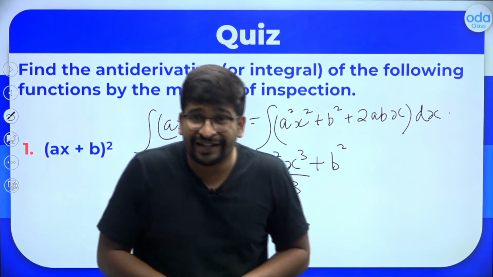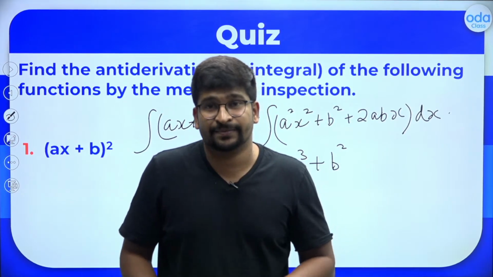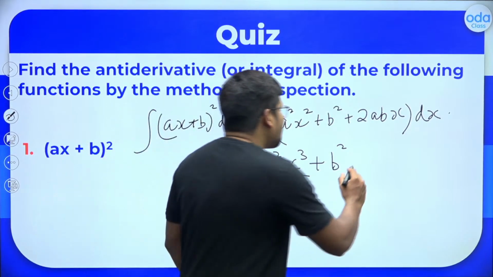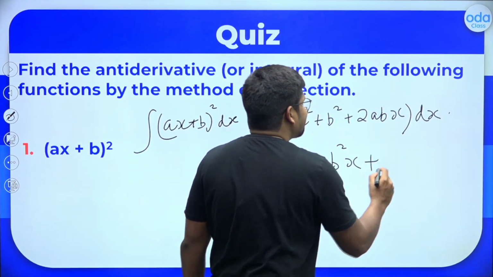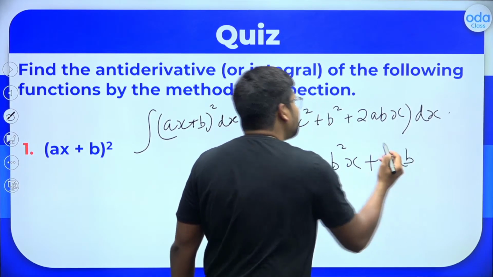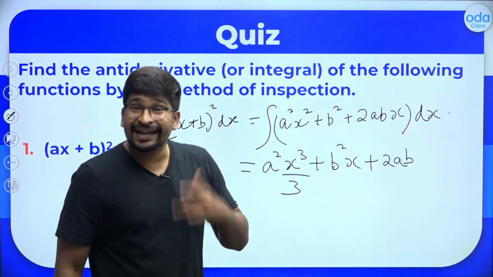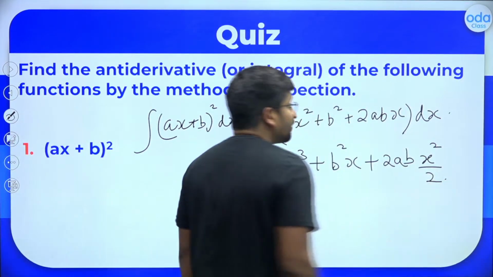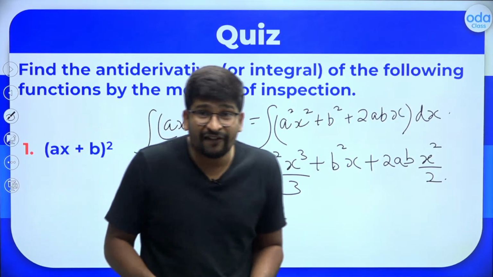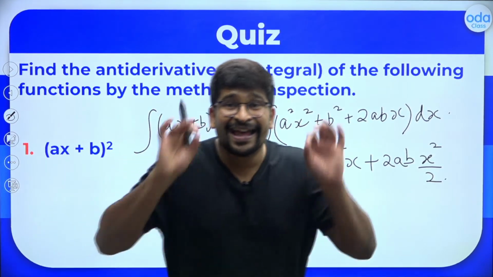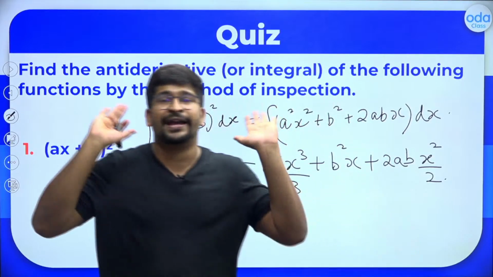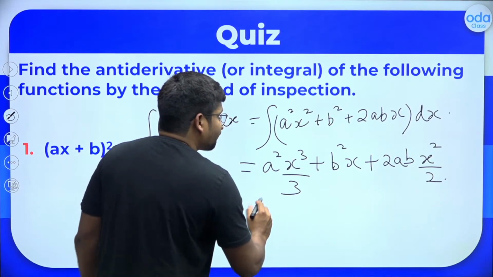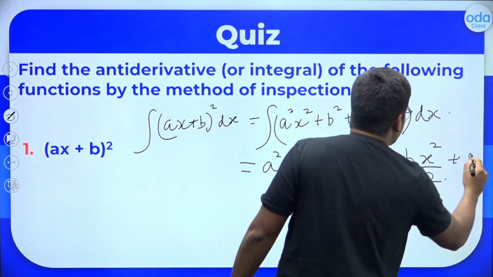Remember, what is integral of 3? Integral of 3 is 3 into x. Correct? So what is integral of b square? b square is also a constant, so it should become b square into x. Plus 2ab, where a and b are constants, into integral of x again. What is integral of x? It should be x raised to 2 divided by 2, because x is x power 1. The formula for integral of x raised to n is x raised to n plus 1 divided by n plus 1. Correct or not? All of you know this? Yes. So don't forget to put a plus c.